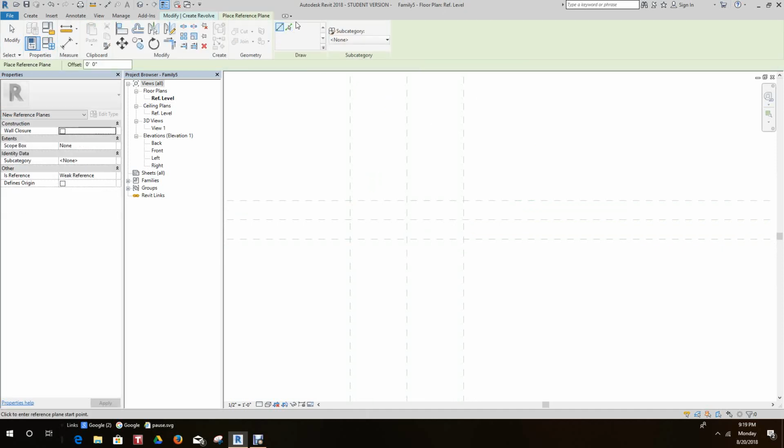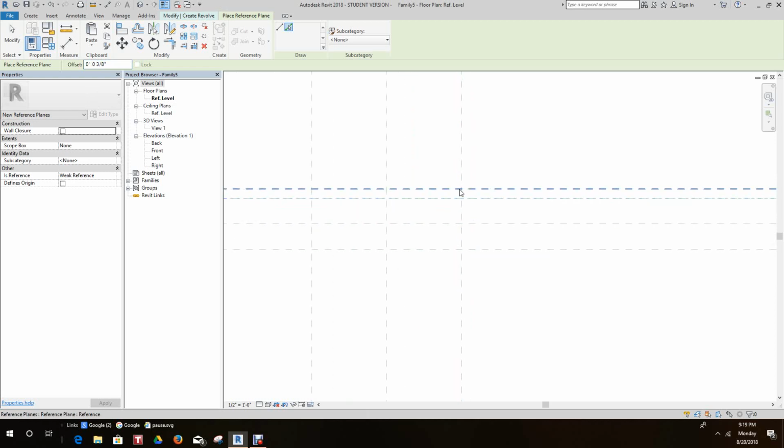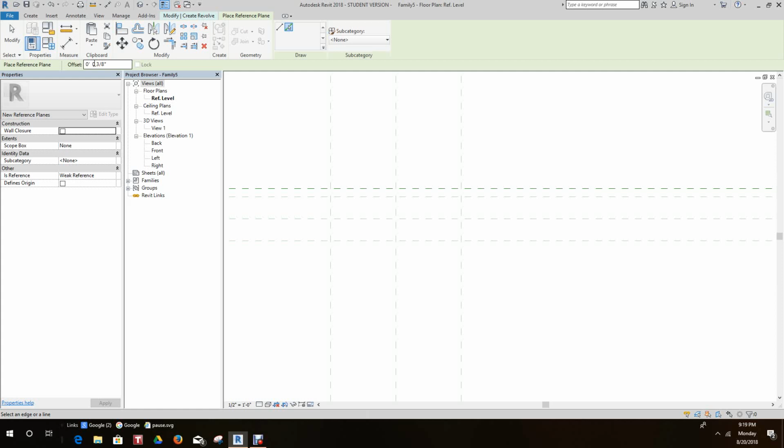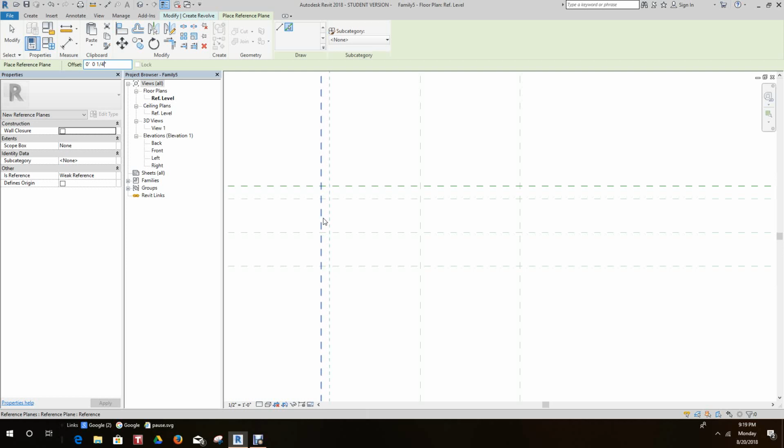We use our pick line button. We want to go 3/8 of an inch. And then here we want to go 1/4 inch. Okay, we'll go 1/4 inch from here, and then we want to go 1/4 inch here.